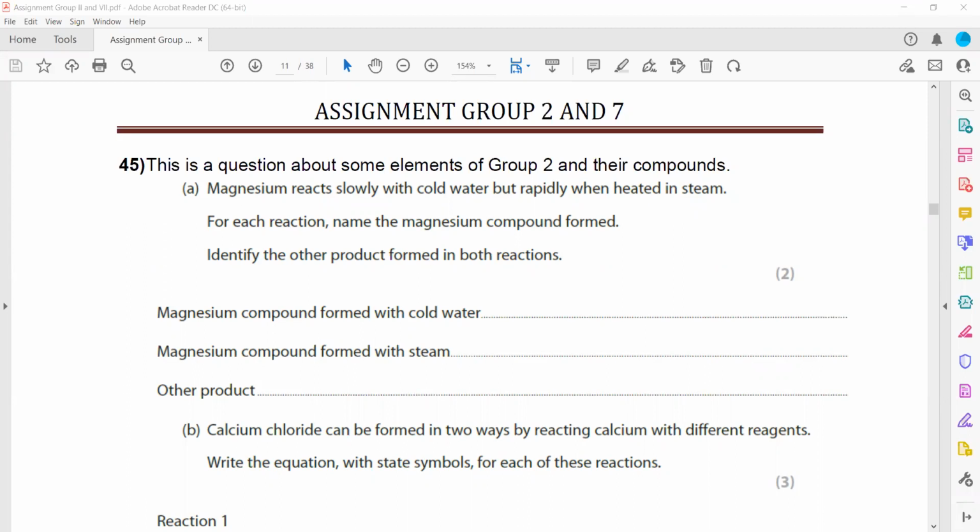And when magnesium reacts with water, what will be the product? So magnesium reacts with cold water, it will produce magnesium hydroxide, Mg(OH)2. And magnesium reacts with steam, the product will be magnesium oxide. And what is the other product? The other product is hydrogen gas.